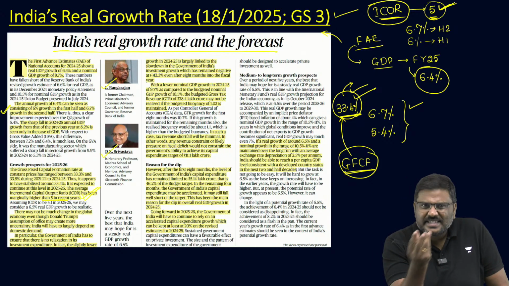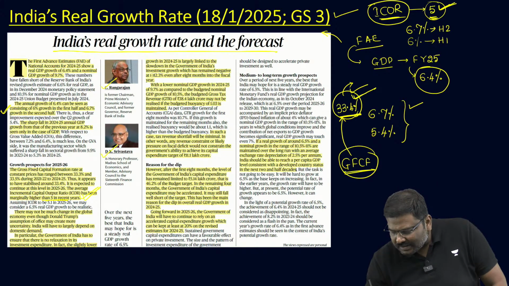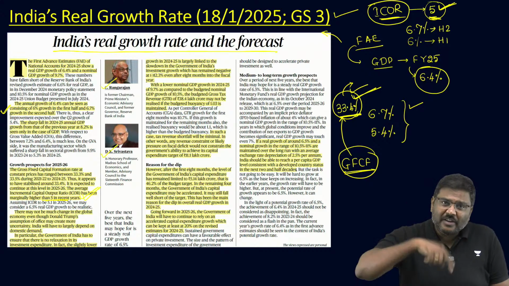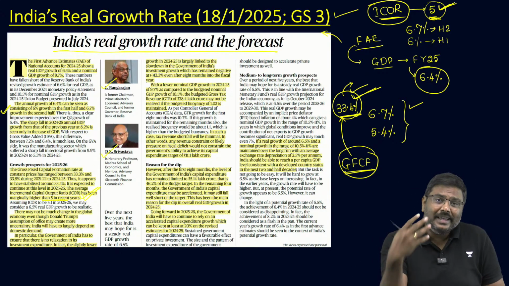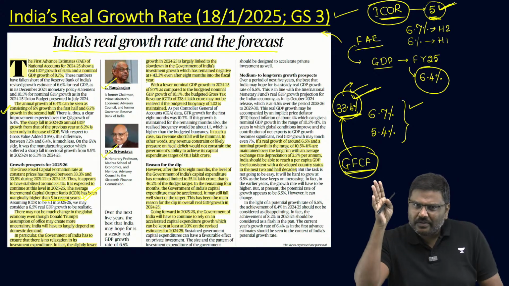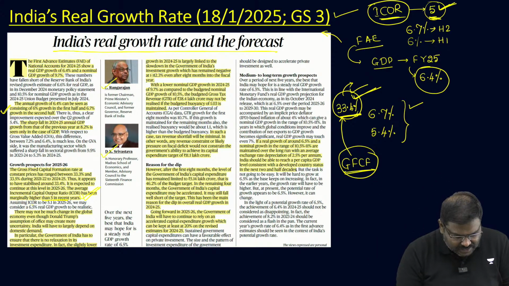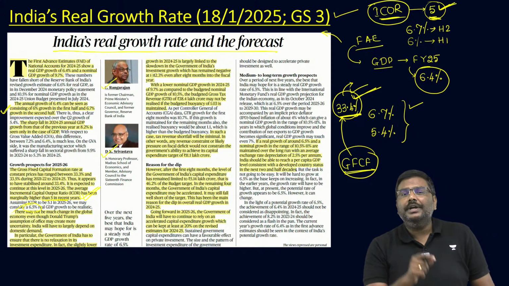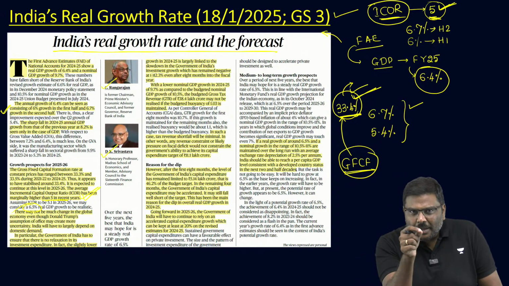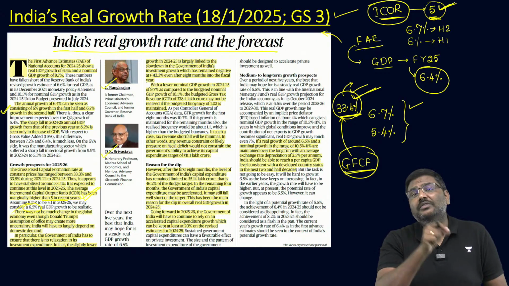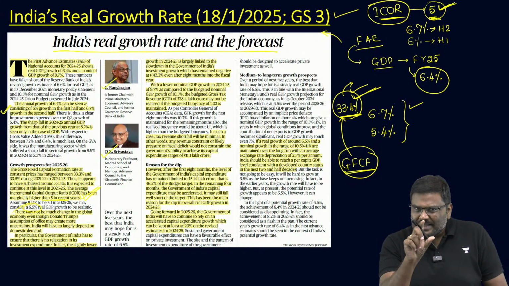If you do basic CSAT calculation, divide 33.4% by 5. So they are estimating that for the next financial year, that is financial year 25 and 26, the GDP growth rate will be around 6.5%. Okay, that is basically the formula.